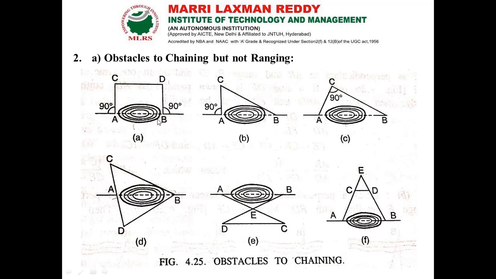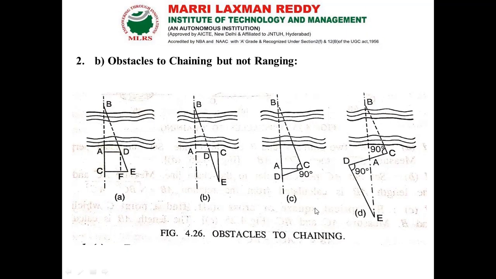So here we are having some water bodies present in between the chain line AB, but we are in a position to get the distance of AB. So what methodology are we going to use to get the distance between the points A and B? That is our process. As a surveyor we have to do that.